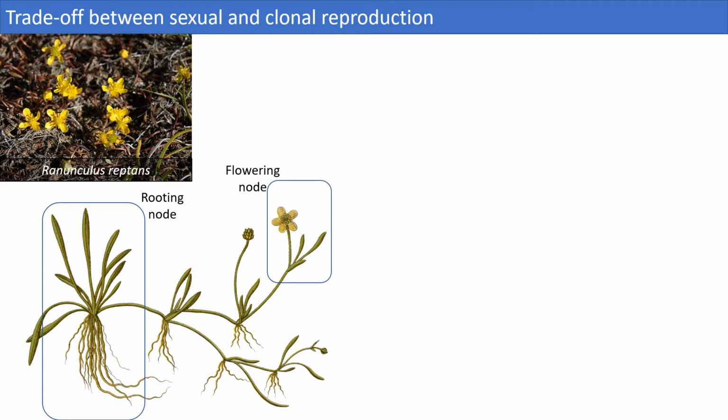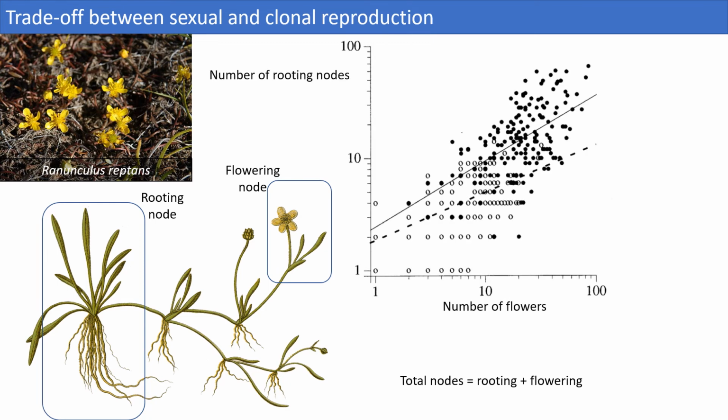After they have flowered, these stems can also lay down, produce roots, and continue to grow vegetatively. However, the rate at which flowering stems produce prostrate stems is lower than the rate of rooted-only nodes. A trade-off between sexual reproduction and clonal growth was difficult to demonstrate in these species, because clonal growth increases the size of the plant, but also it increases its reproductive output. Therefore, the correlation between the absolute number of flowers and the absolute number of rooting nodes was positive.